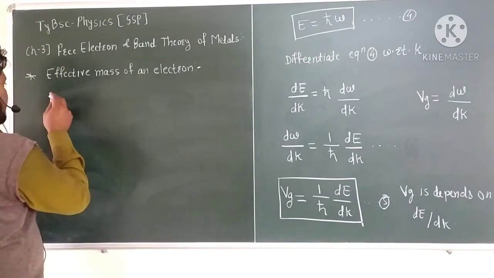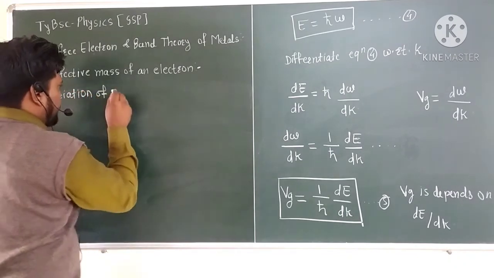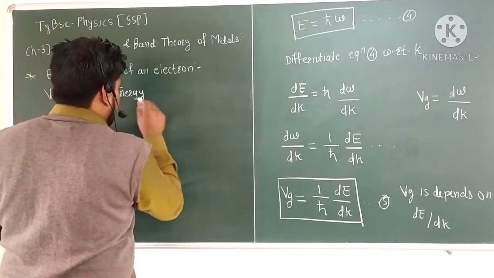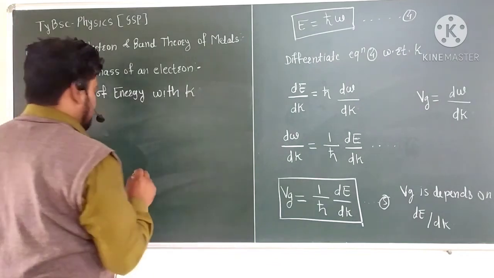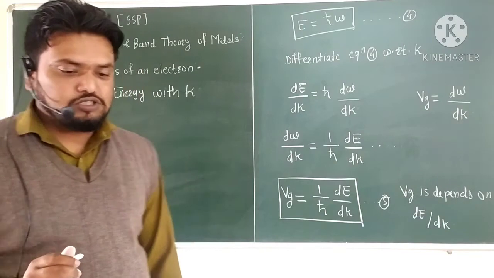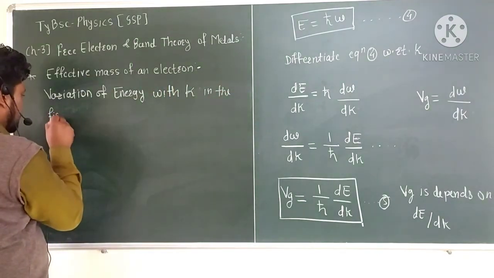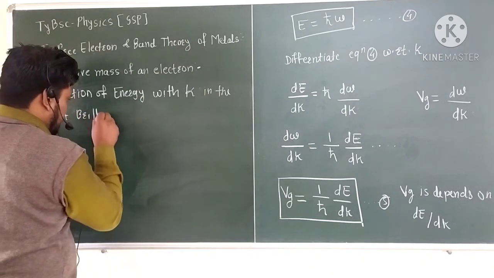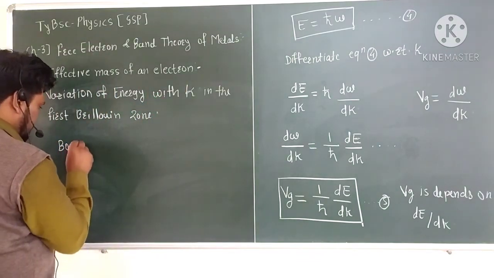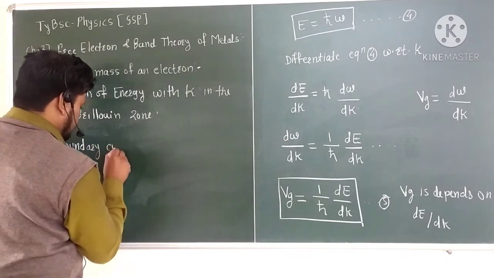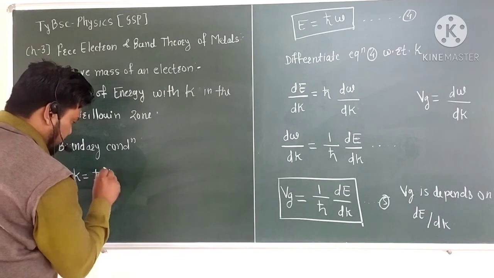So the variation of energy with K in the first Brillouin zone has the boundary condition K equal to plus or minus π by a.